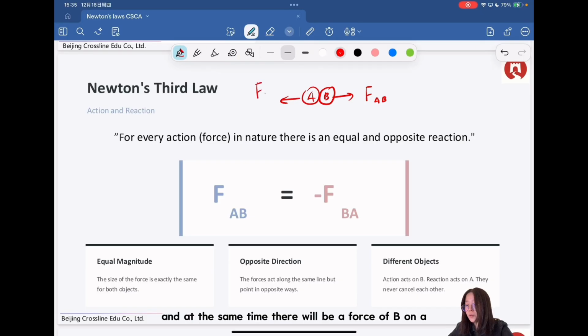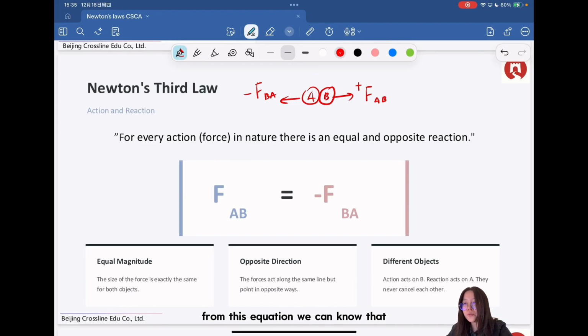And at the same time, there will be a force of B on A, so we can say F_BA. And since these 2 forces are in opposite directions, if we set the right as the positive direction, then the left will be the negative direction. So we have F_AB equals minus F_BA.